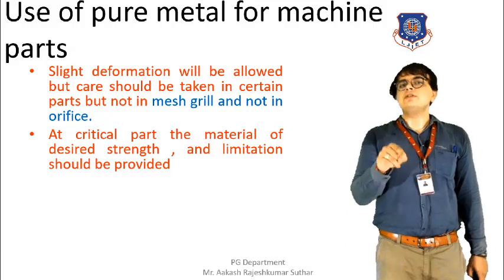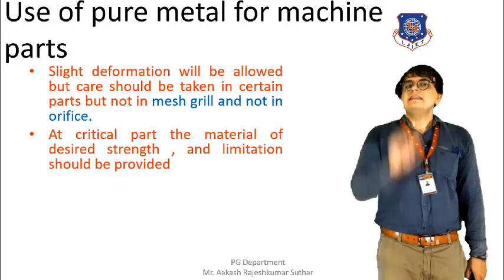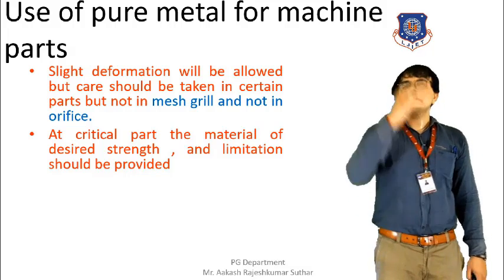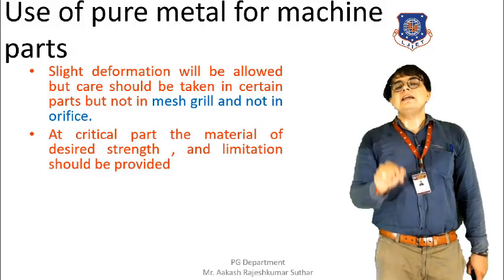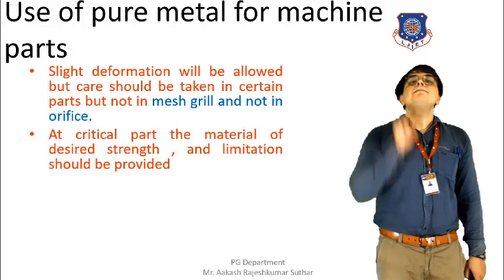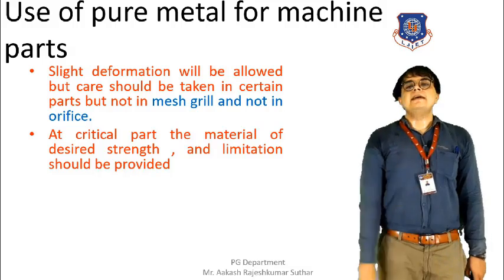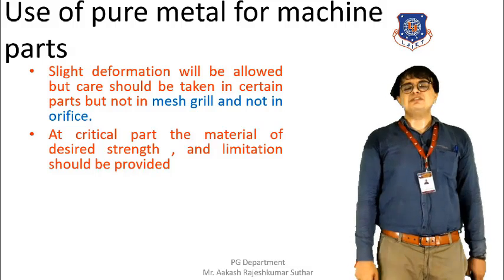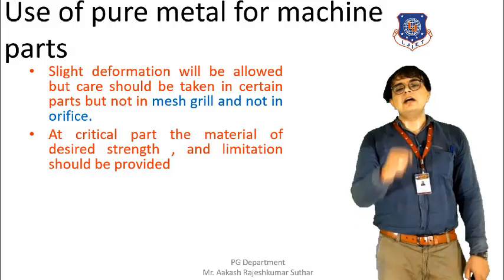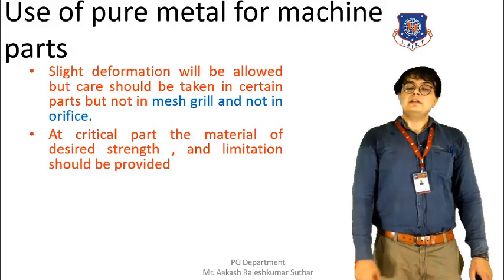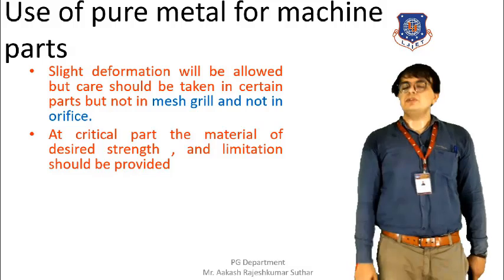Because of this, we are saying that at a desired location, or a critical location, the desired strength, design material and design dimension material should be provided, and by doing so we can restrict the corrosion, we can prevent the occurrence of the corrosion. So this is how the pure metal is beneficial to the machine.